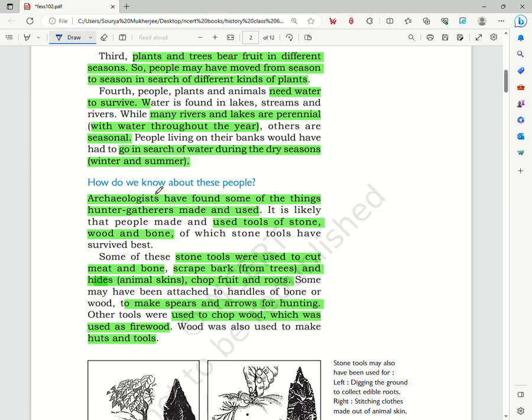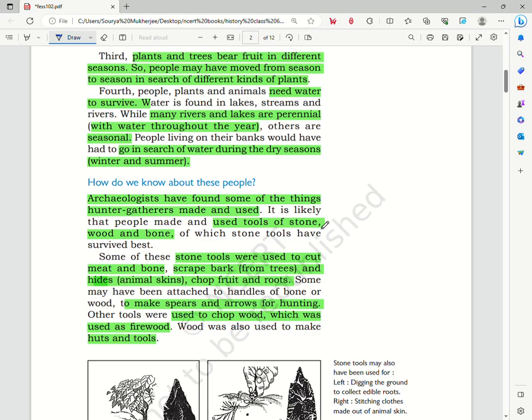How do we know about these people? Now, archaeologists have found some of the things hunter-gatherers have made and used. These things include tools of stones, wood, bone, and these are the evidences that we have of that time, because during that time no written records as such are left, and people did not write anything as such. No written language was there yet.